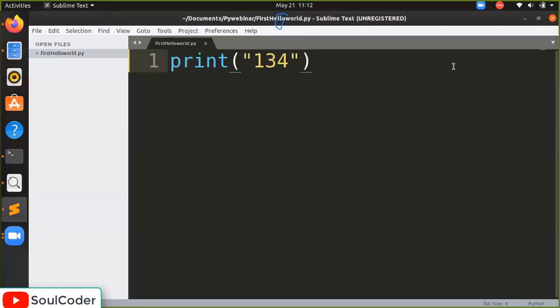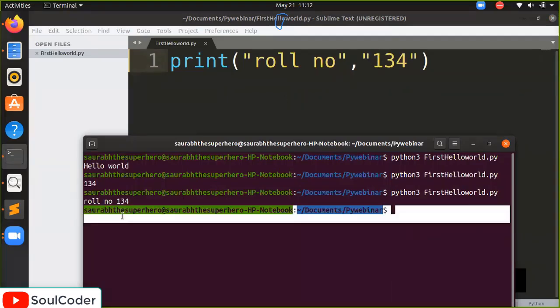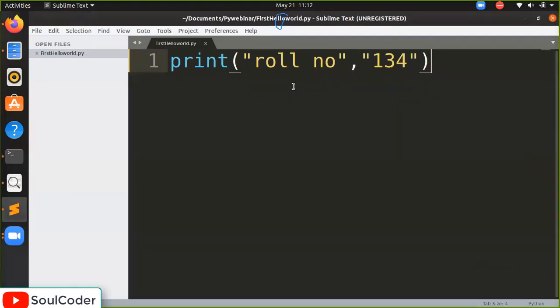We can use the comma operator here. For example, you have to write roll number. I am writing here in the same parentheses roll number, and I can separate it with a comma. So you can see there are two items here. The first is the string roll number and the second is 134, separated by the comma. Now we will run it again. Roll number 134.